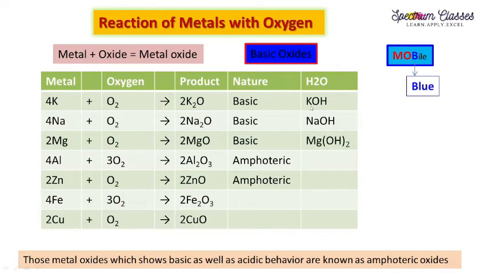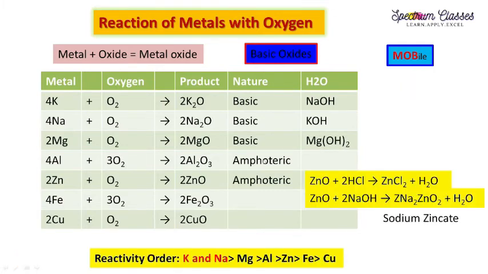Potassium oxide reacts with water and forms potassium hydroxide. Sodium oxide reacts with water and forms sodium hydroxide. Similarly, magnesium hydroxide. Here you may ask why this is OH twice. OH is hydroxide, it is having -1, magnesium is having +2, so it is 2 altogether. Write it down in brackets and it is 1.